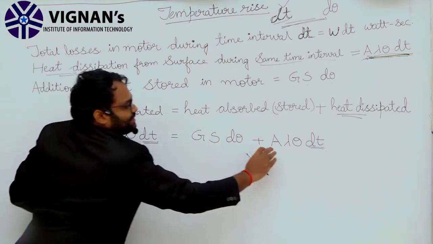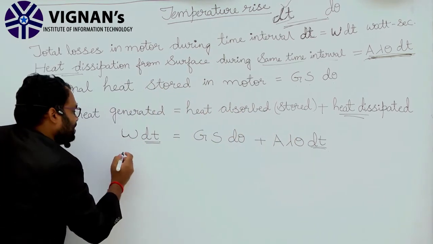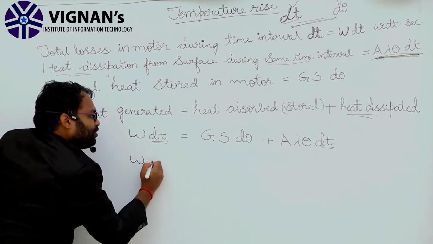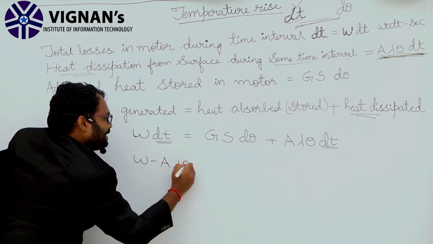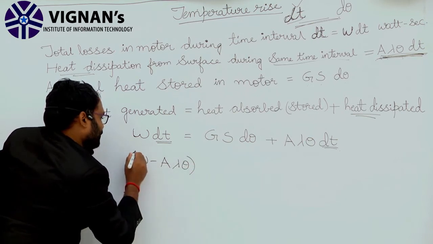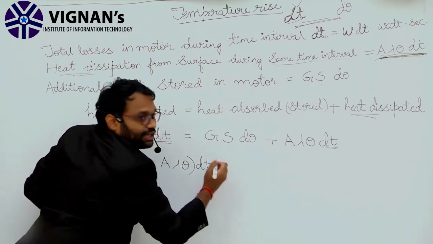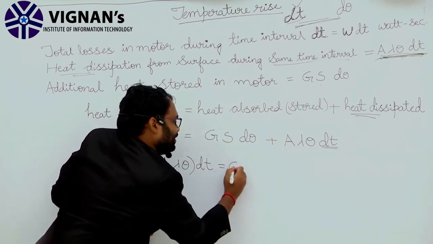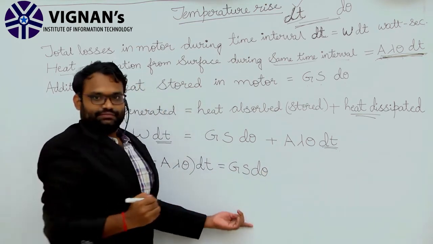Now I am taking all the dt terms to one side, that is, I am bringing A lambda theta dt to the left hand side. It will become W minus A lambda theta, into dt, equal to G into S into d theta.